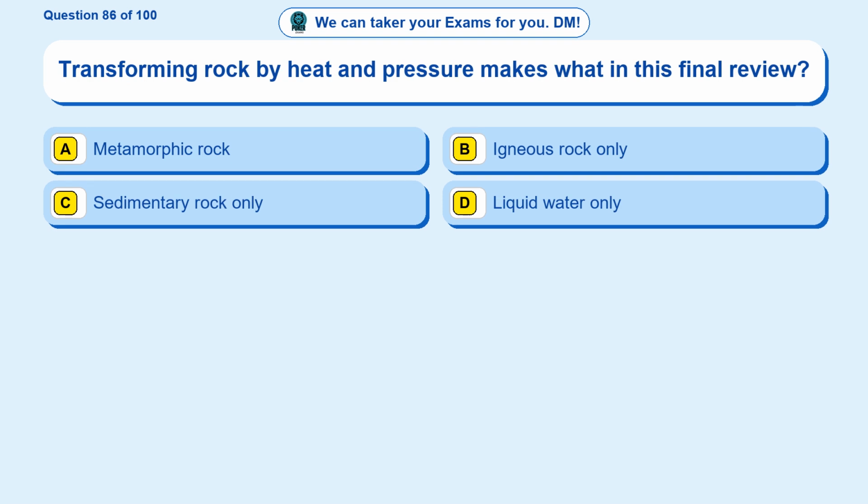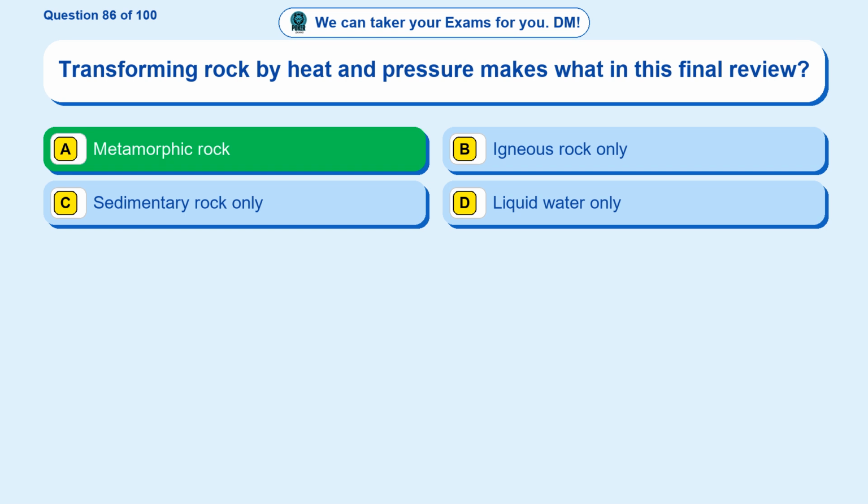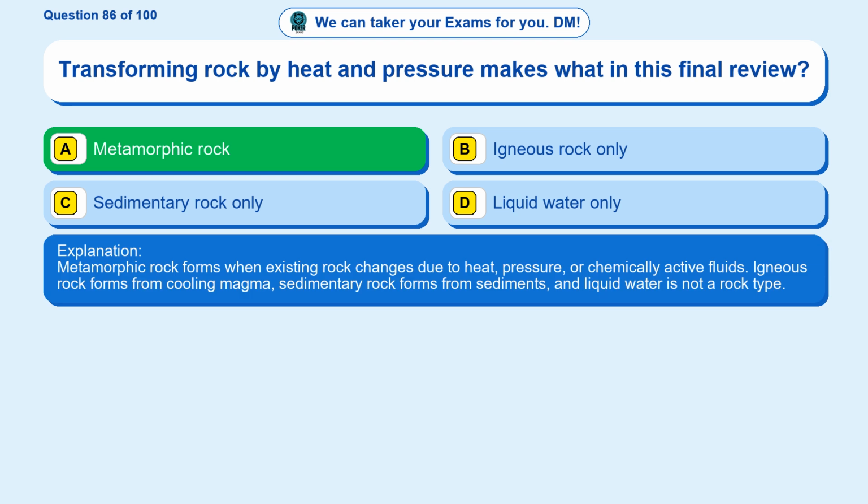Question 86. Transforming rock by heat and pressure makes what in this final review? Option A, metamorphic rock. Option B, igneous rock only. Option C, sedimentary rock only. Option D, liquid water only. The correct answer is option A, metamorphic rock. Metamorphic rock forms when existing rock changes due to heat, pressure, or chemically active fluids. Igneous rock forms from cooling magma, sedimentary rock forms from sediments, and liquid water is not a rock type.